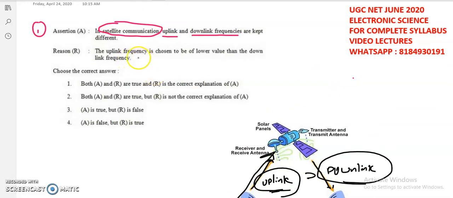With this concept, the reason mentioned here, that the uplink frequency is lower, is the wrong concept. The uplink frequency must be greater than the downlink frequency. So as per this, the reason is false and the assertion is true, because in satellite communication, uplink and downlink frequencies are different, not the same, and the uplink frequency is greater than the downlink frequency. So option 3, the third option, is the correct one as per this explanation.